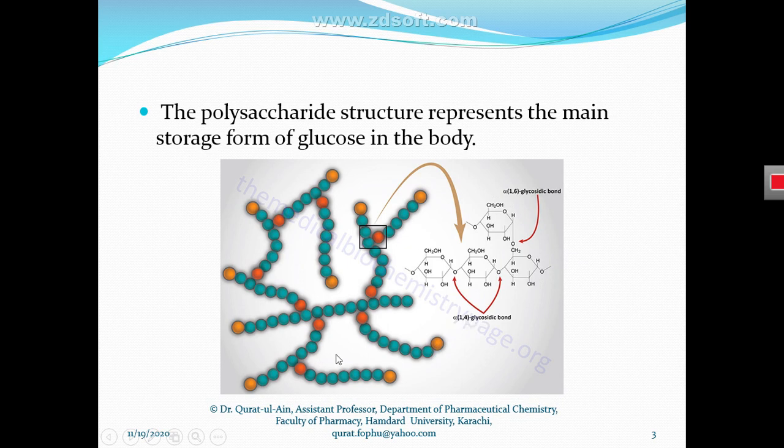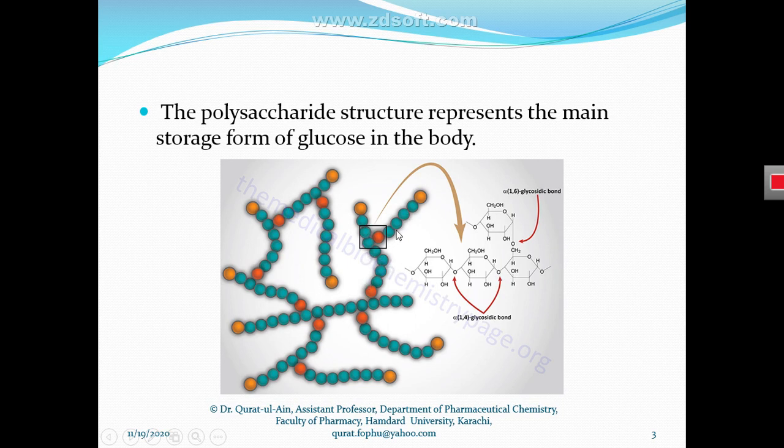So the glycogen molecule has both types of bonds, the alpha 1,6 glycosidic bond and the alpha 1,4 glycosidic bond. In other words, how is the glycogen molecule synthesized? Glycogen is synthesized from simpler sugars, monosaccharides or disaccharides. First they link together via alpha glycosidic bonds and make a chain of polysaccharide, then this chain of polysaccharide makes branches